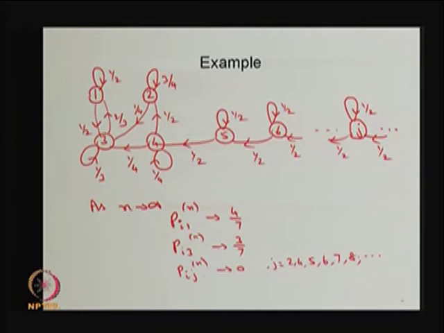Therefore, as n tends to infinity, these probabilities are going to be 0 for the states 2, 4, 5 and so on, and these probabilities are independent of the initial state i. So, whether i belongs to one of the states in the closed communicating class or to the transient states, immaterial of that, the stationary distributions are zeros for the transient states. For the closed communicating class of states, you can find this probability by separately making the Markov chain.